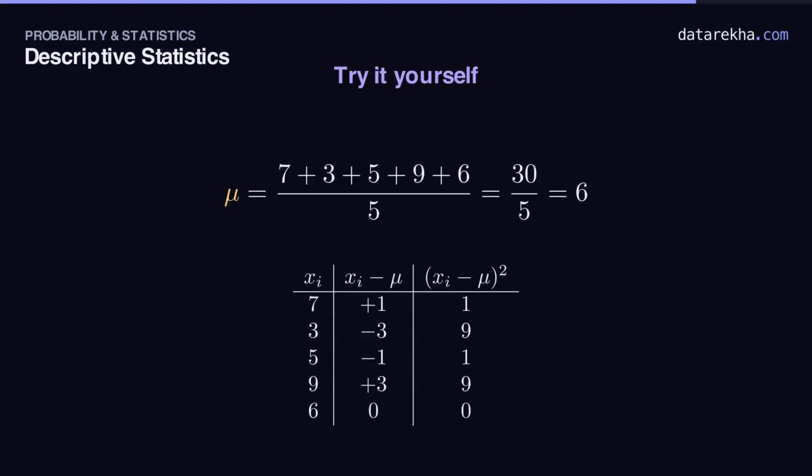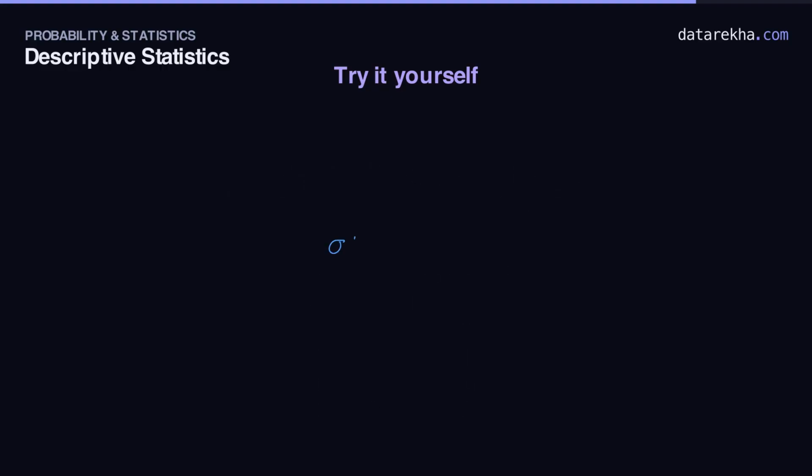Square them all, and they add to 20. Divide that sum of 20 by 5 to get the variance, 4. And the standard deviation is the square root of 4, exactly 2. If you landed on a mean of 6 and a standard deviation of 2, you've genuinely got this.